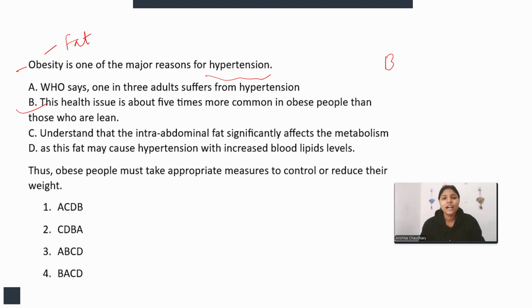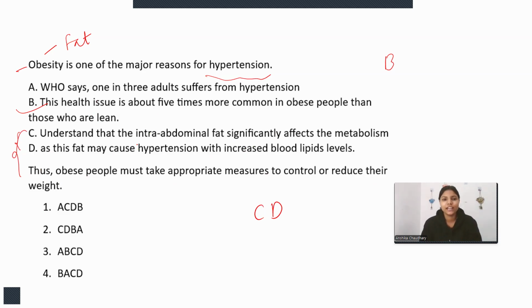Okay. Now, understand that the intra-abdominal fat significantly affects the metabolism, as this fat may cause hypertension with increased blood lipid levels, right? So these two will come together only because they are a kind of reason and action, right? So they will always come together. So CD will always come together. Okay, thus obese people must take appropriate measures to control or reduce their weight. So these three lines are kind of action and conclusion, right? Or we can say action and results.